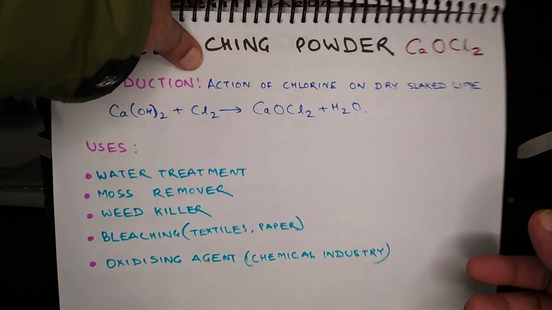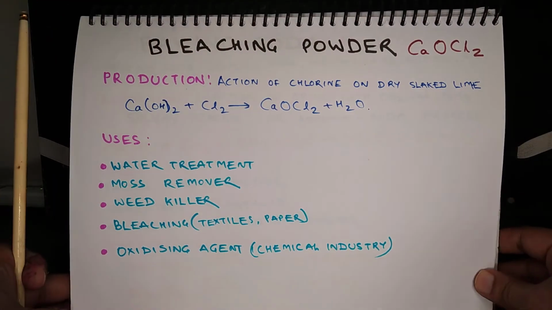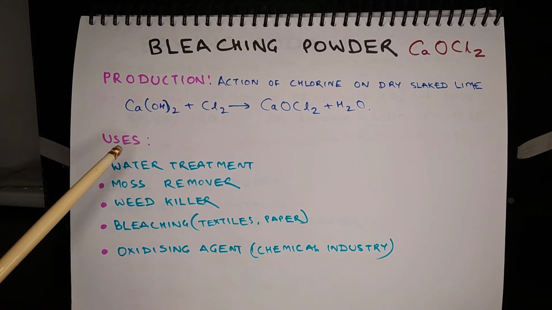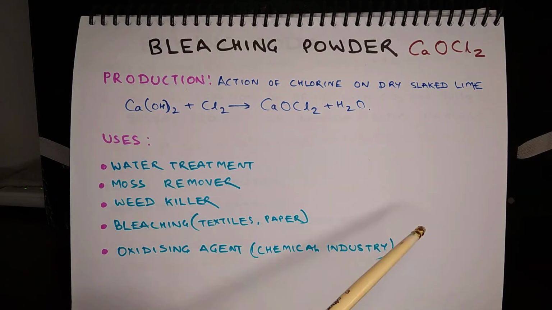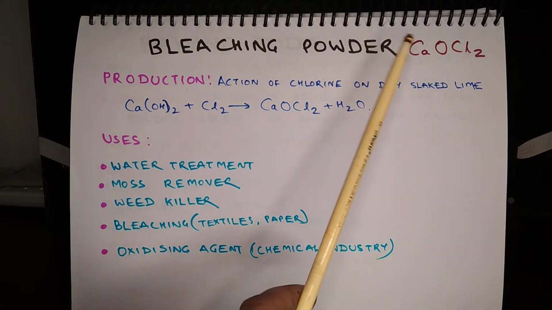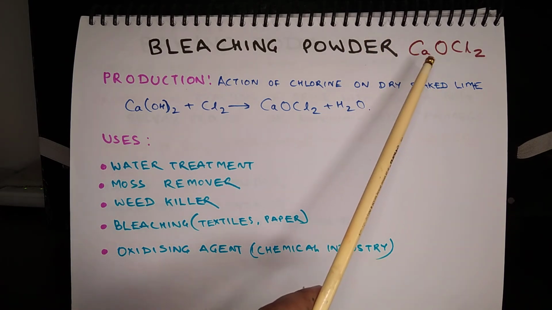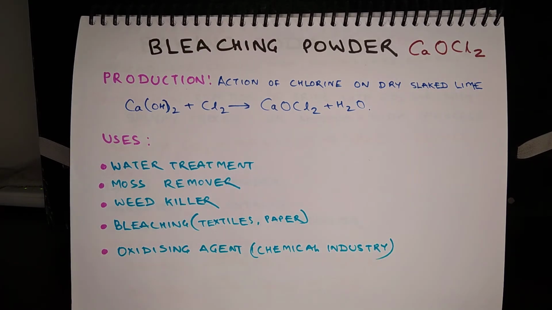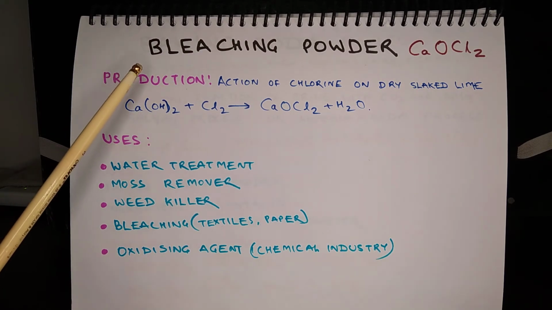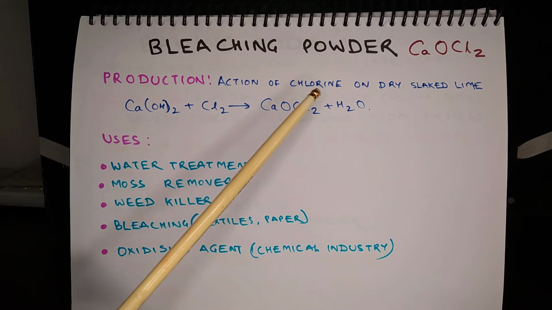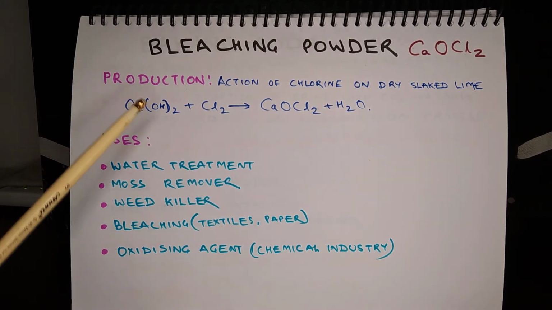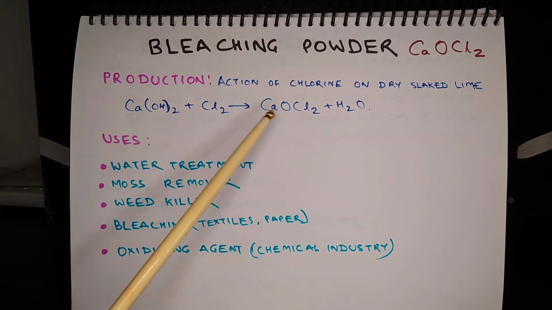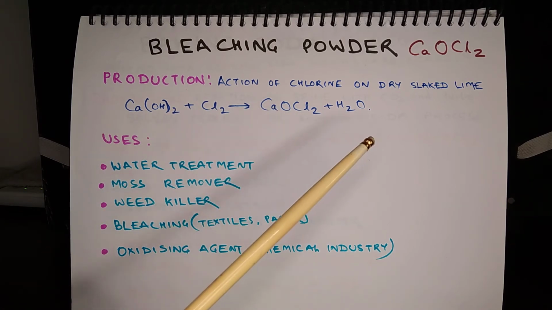The next chemical is bleaching powder. The chemical formula of bleaching powder is quite complex, but for simplicity's sake, we shall be using this formula, that is CaOCl2. Bleaching powder is produced by passing chlorine gas on dry slaked lime, and the chemical equation is Ca(OH)2 plus Cl2 is equal to CaOCl2 plus H2O.